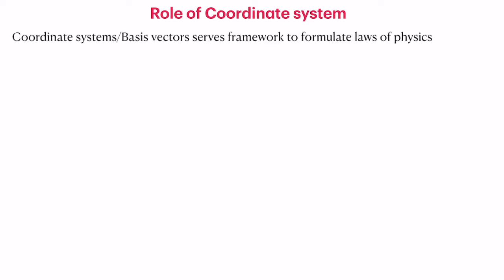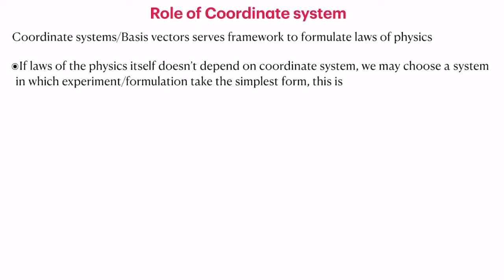Let's start with the role of coordinate system. The coordinate system or basis vector serves as a framework to formulate the laws of physics. As we have already seen, forces and velocities are vectors, and we can have more complex laws of physics such as electromagnetism and field theory, all expressed in terms of vector fields, and the coordinate system or basis vectors form the basic framework for expressing the laws of physics.